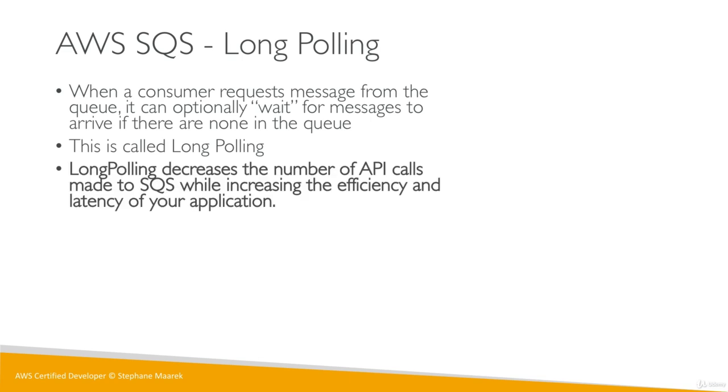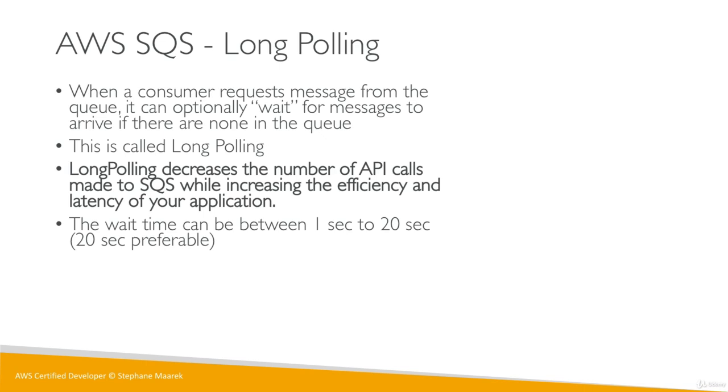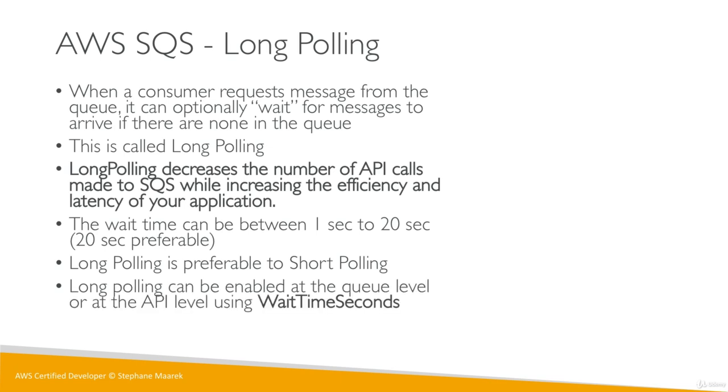Long polling is amazing because it will decrease the number of API calls that you make to SQS, and you increase the efficiency and latency of your application, because as soon as a message is available, it will be sent to your consumer. The wait time can be configured between 1 second and 20 seconds, and 20 seconds is preferable. All the documentation suggests that long polling is usually preferable to short polling, and 20 seconds is preferable to 1 second. Long polling can be enabled at the queue level as a default, or when you consume, you can use the WaitTimeSeconds API.